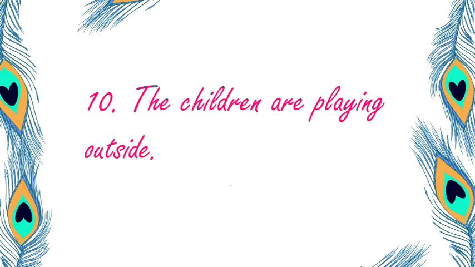Next we have the children are playing outside. Now again the subject is children. The verb is playing. And do you have any object? No. If you ask, what are the children playing? There is no answer. So that means this verb has no object. So it becomes intransitive verb.